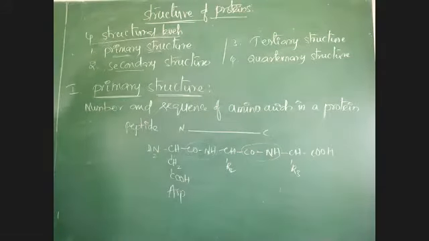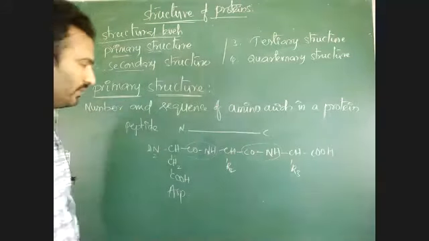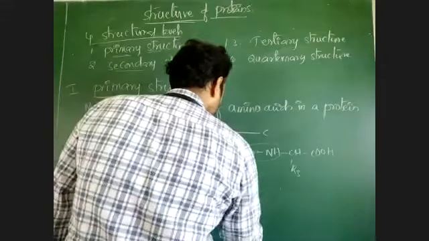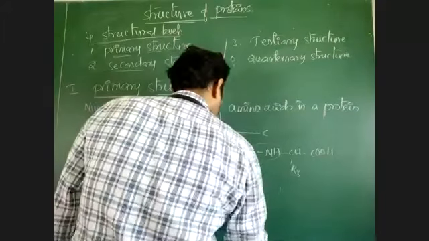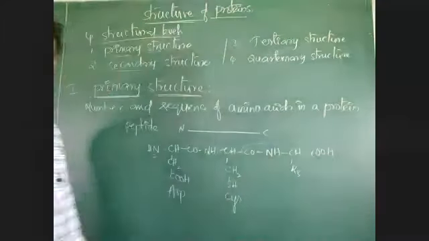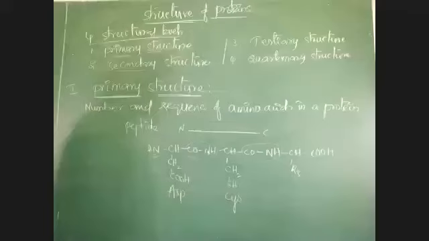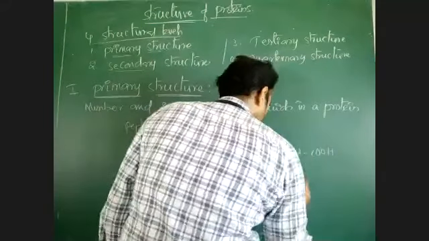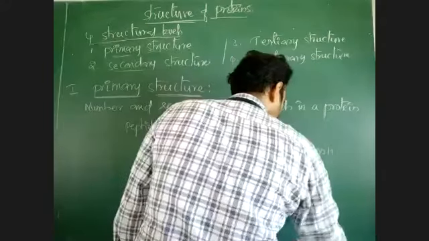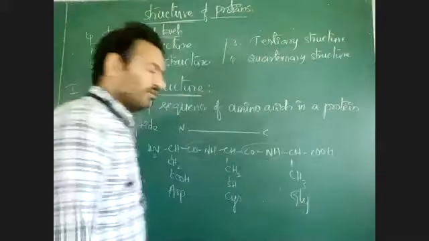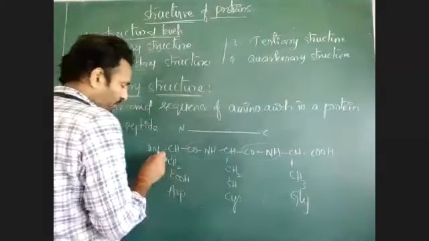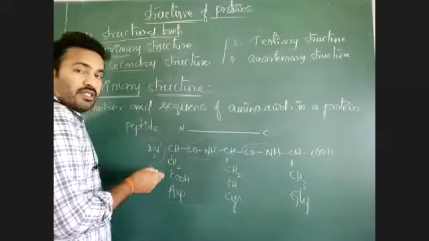Then here suppose CH2SH. CH2SH means it is the amino acid cysteine. And suppose here one more amino acid, CH3, which means glycine.